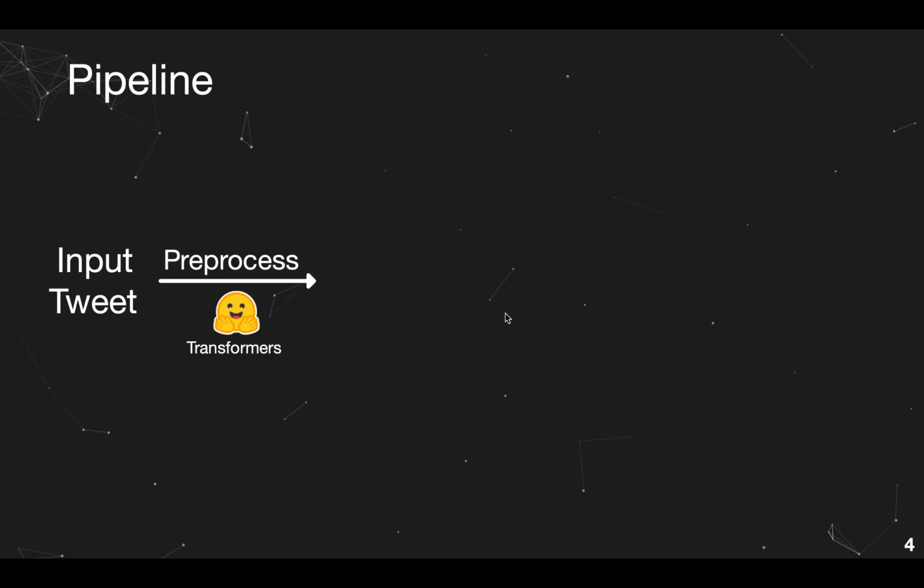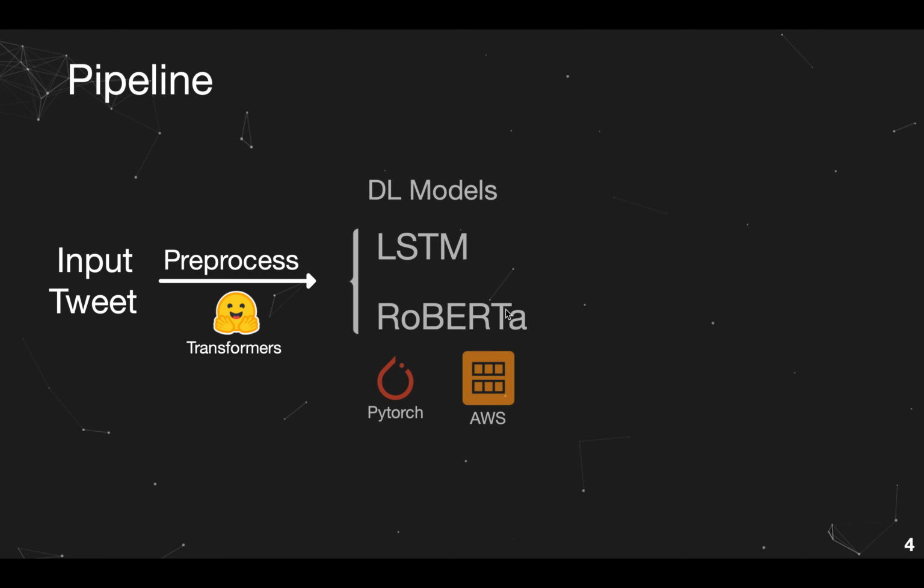Here is the pipeline of the project. I got tweets and did the pre-processing first, and then tokenized them with a transformer tokenizer. After that, I put them into two deep learning models. I used LSTM for the baseline because it was the most popular model for NLP tasks before the BERT model came in.